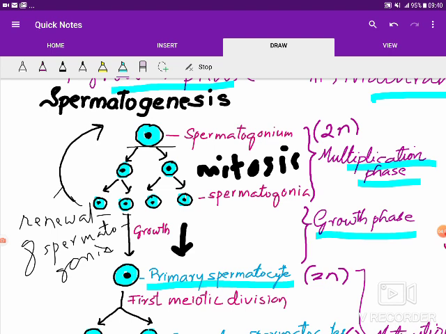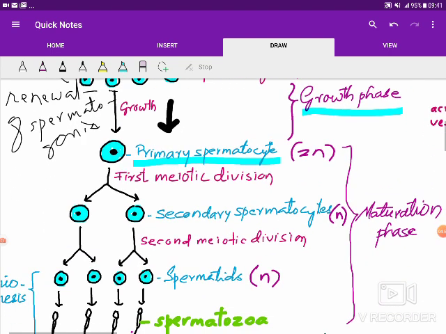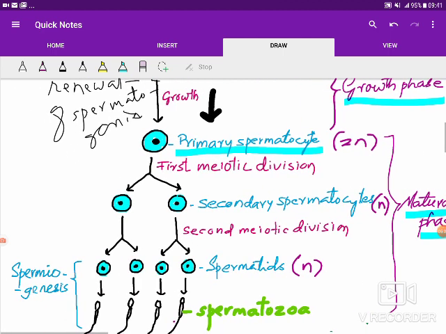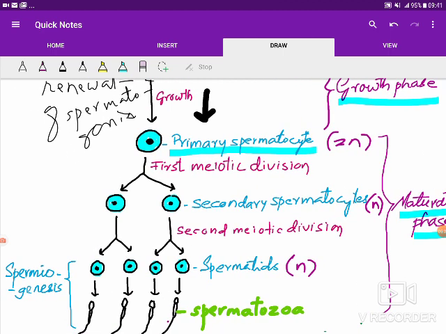Okay? Now this primary spermatocyte enters into the next phase, called the maturation phase. Let's see what happens in the maturation phase. The primary spermatocyte enters into the first meiotic division, and we know that the first meiotic division is a reductional division.